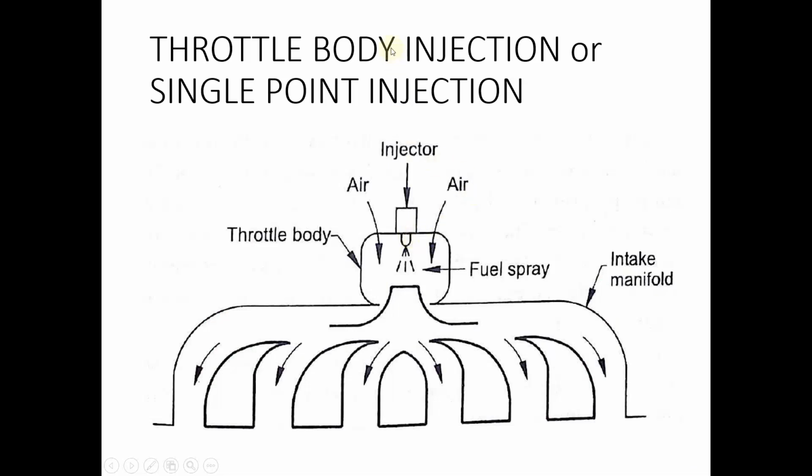So this was the throttle body injection which we talked about, or single point injection. We have a single injector and air enters through the inlet manifold, and it mixes with the sprayed fuel, and the air fuel mixture is formed in this area, that is the throttle body, and this air fuel mixture is taken to different cylinders.